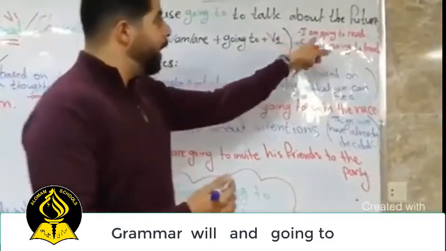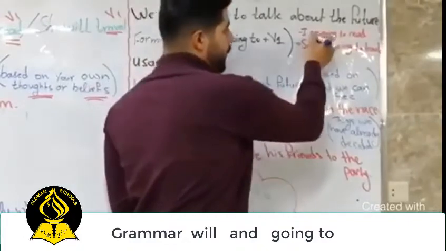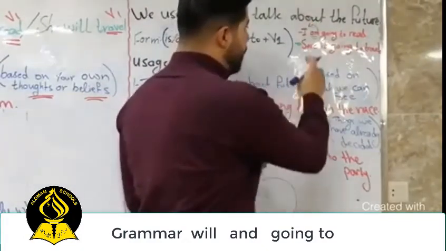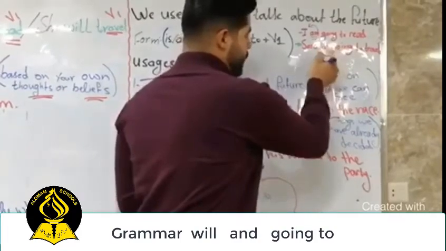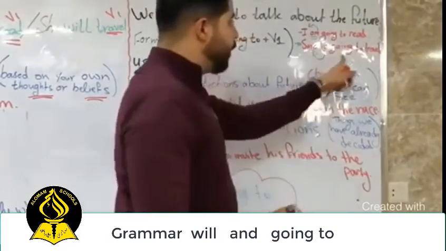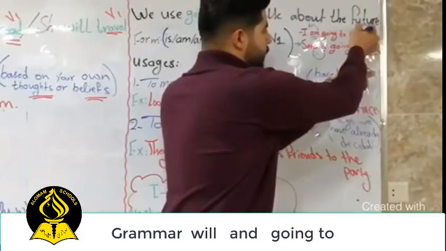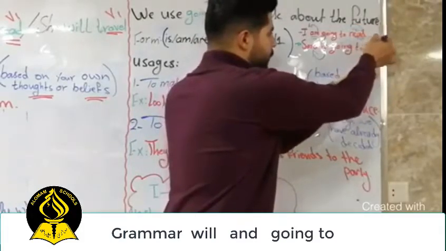So, for example, I'm going to read. We used am here because we have the pronoun I. Sarah is going to travel. We used is here because Sarah is singular. Going to travel or going to read, so we used verb 1 here.